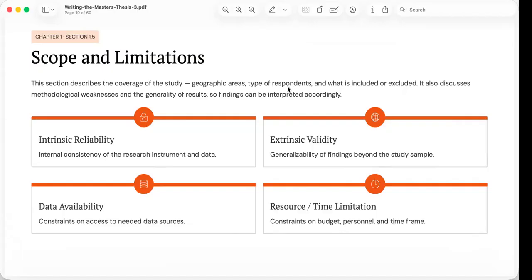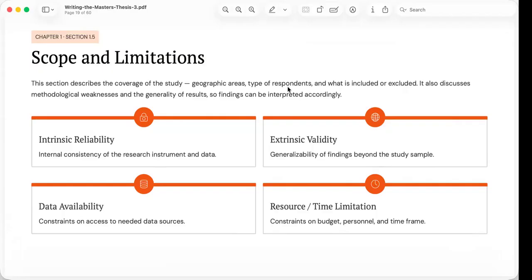The limitations, on the other hand, acknowledge factors beyond the researcher's control. The presentation identifies several examples: intrinsic reliability, which refers to the consistency of the research instruments and collected data; extrinsic validity, which concerns whether the findings can reasonably be generalized beyond the sample studied; and other limitations that may include restricted access to documents, incomplete data, limited funding, or time constraints.